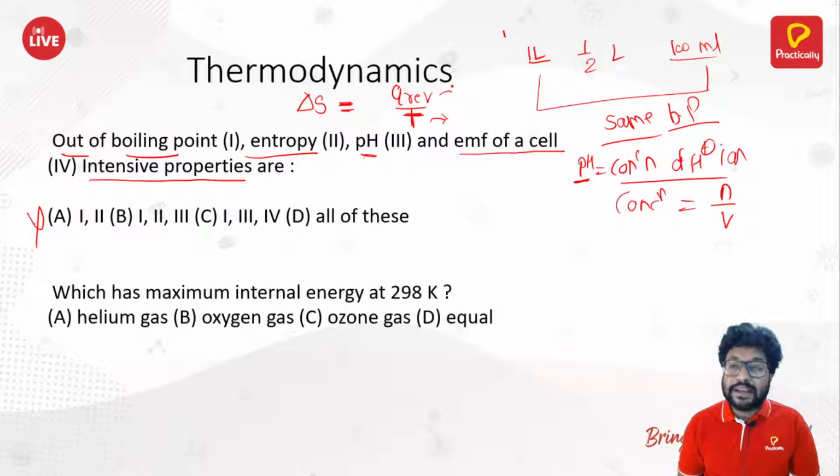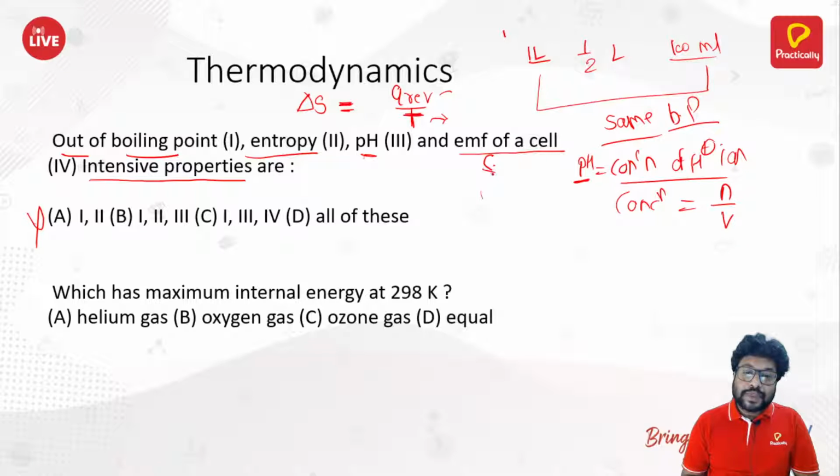And we knew that the ratio of two extensive properties is always an intensive property. And delta S is the ratio of Q reversible by temperature. That means delta S has to be intensive. Delta S is what? Entropy. That means 2 is also an intensive property. So boiling point, entropy, pH, all of them are intensive.